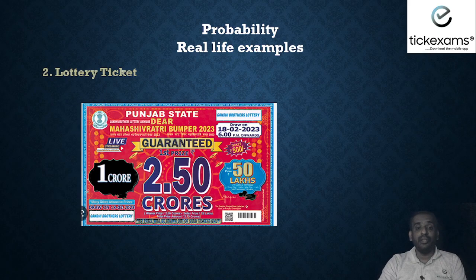Let us look at another popular example. You might have heard about lottery tickets. So many people are crazy about lotteries. They want to try their luck. So they pay some small amount, say 10 rupees, 20 rupees and so on, and buy a lottery ticket and wait for their luck. Same amount of money, lakhs and thousands of people will be paying for that lottery, and out of them one or two or some of them could be lucky winners. All right. So in lottery tickets also the concept of probability is used.